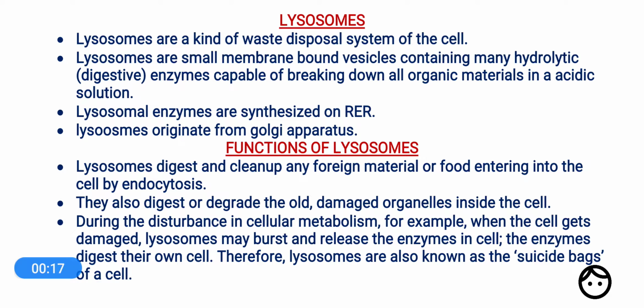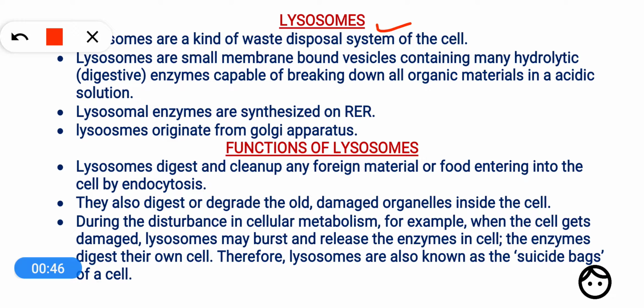So in the previous video, that is in the fifth part of this chapter, we have discussed the endoplasmic reticulum and Golgi apparatus. So in this video, we are going to start with another cell organelle, that is lysosomes. And we will also cover the vacuoles and mitochondria. So we are going to cover three cell organelles, that is lysosome, vacuoles and mitochondria. Okay, so let's start the discussion of lysosomes.